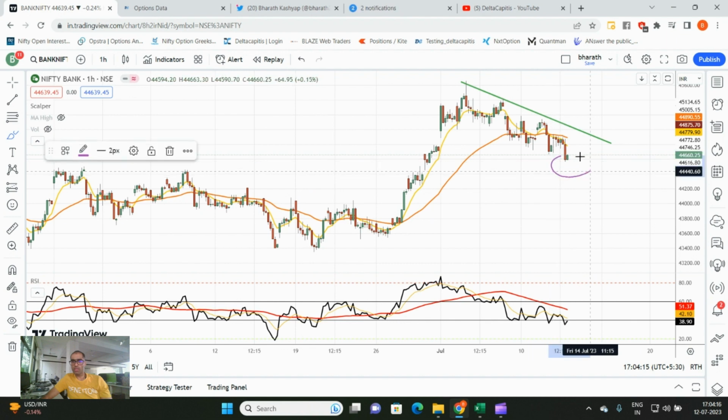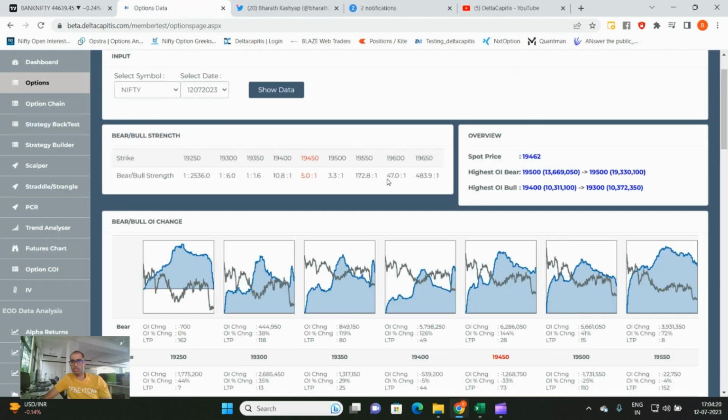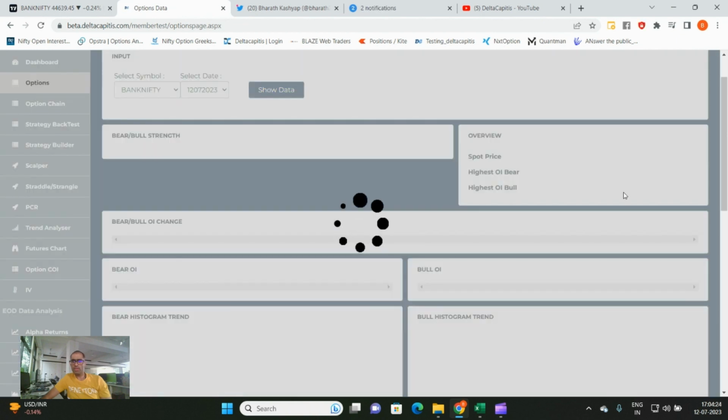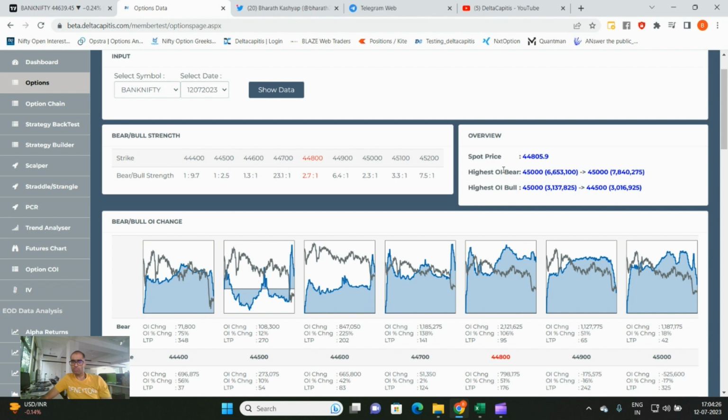Now, we are at a support area. This is a support area because option data suggests this is a support area. Look at options data. Bank Nifty, highest open interest on the call side is 45,000, which had 66 lakhs yesterday. Today it is 78 lakhs. So there is an addition of 12 lakhs at the 45,000 call.